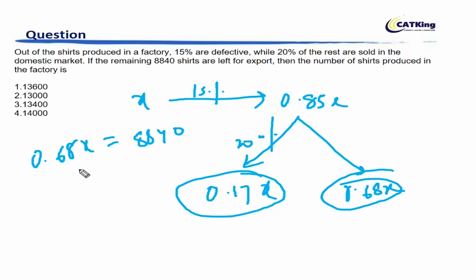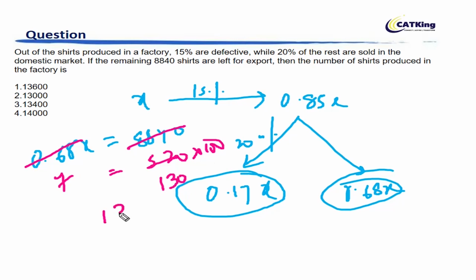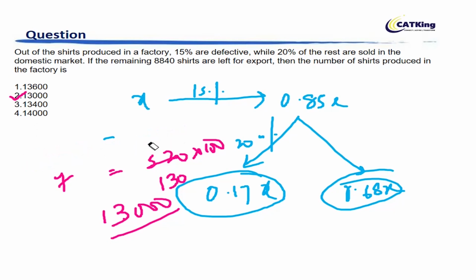Now just let's see what the answer comes out to be. Now 17 5 times is 85, 2 times, so this becomes 520, and this becomes 4 times, and 100 is multiplied if you take the decimals out. Now this is 130, so this is 13,000. This is 13,000. So that's your answer. I hope this is clear to you. The answer is 130.